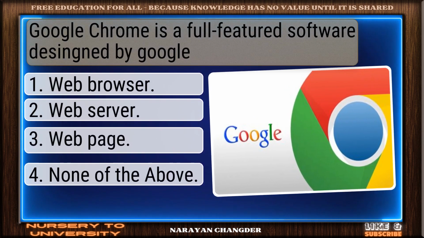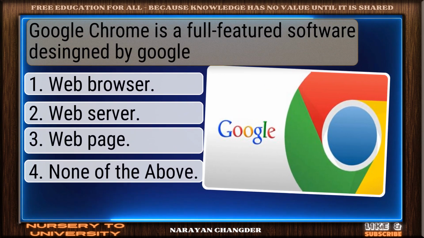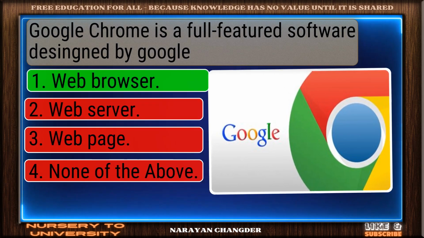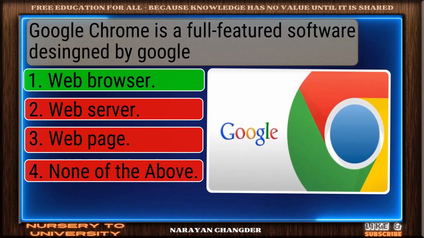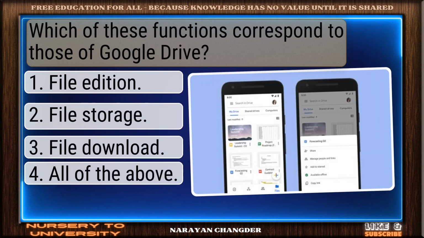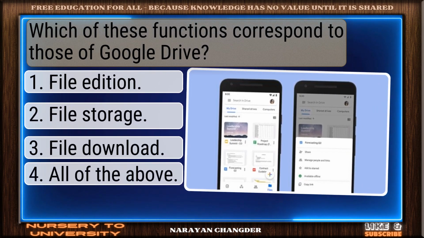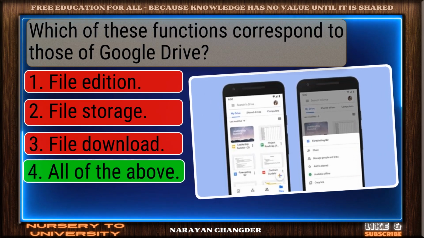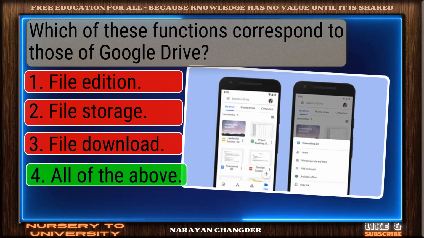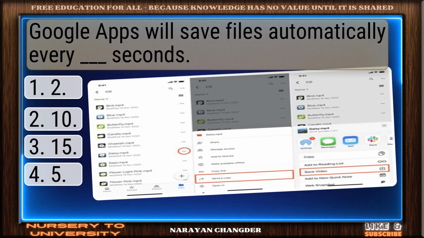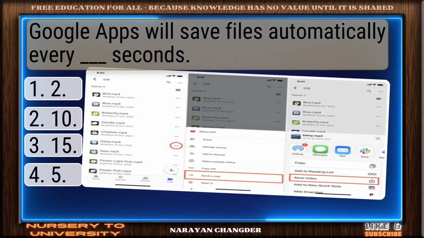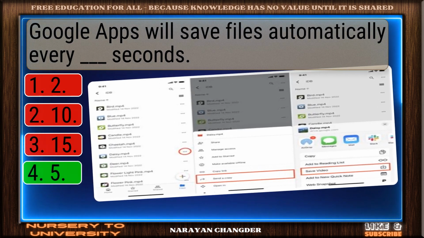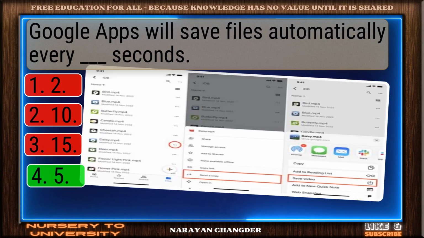Google Chrome is a full-featured software designed by Google. Great thinking. Web browser is the right choice. Which of these functions correspond to those of Google Drive? Nice work. You chose all of the above, and it is correct. Google Apps will save files automatically every -seconds. Nice selection. 5 is the correct and valid answer.